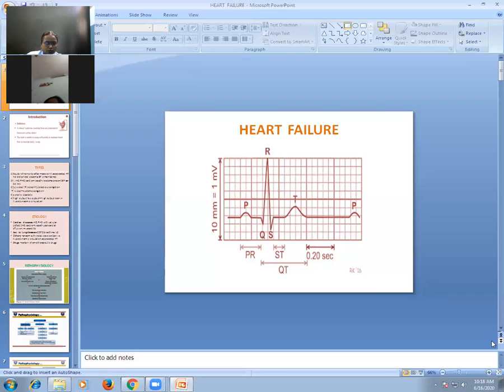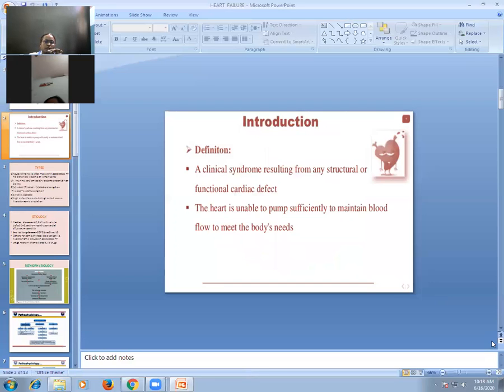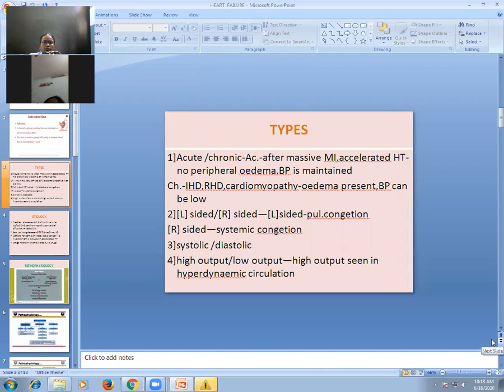Now the definition of heart failure. It is actually a clinical syndrome resulting from any structural or functional cardiac defect, where the heart is unable to pump out sufficient blood to maintain blood flow to meet the body's needs. That means it is heart failure. There are various types of heart failure. Acute versus chronic. Acute heart failure, the heart fails within a short period. Chronic heart failure means the heart fails slowly over a period of time.